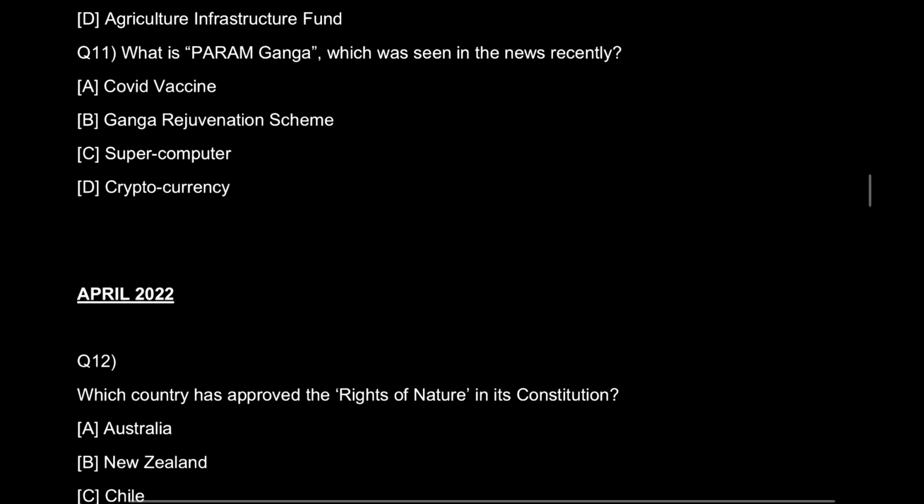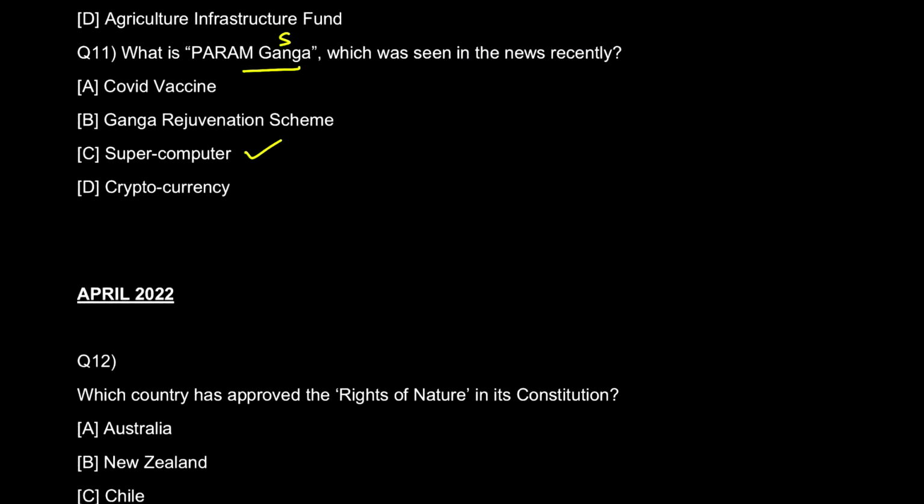Now, the last question from the month of April, I mean March. The question is, what is Param Ganga, which was seen in news recently? If you know the word Param, you know the answer. Param is actually a supercomputer. So the answer for this question is supercomputer. Search this as the static GK.